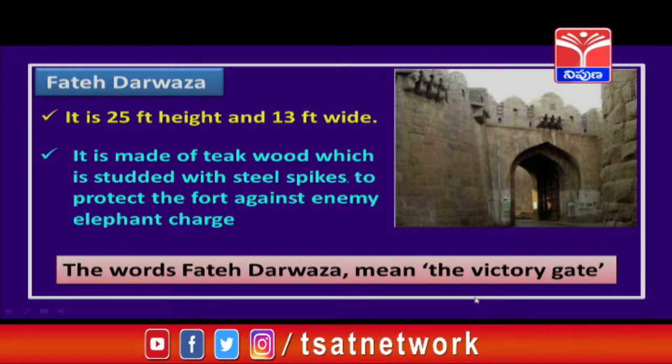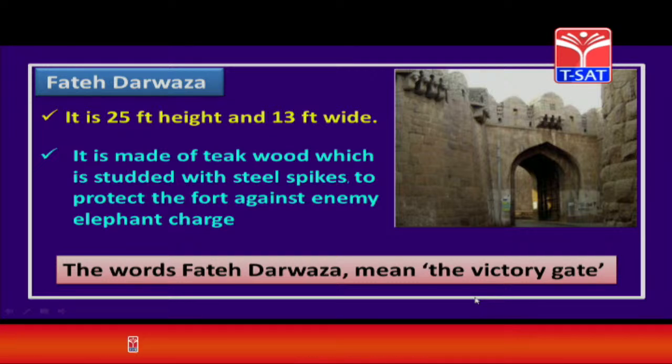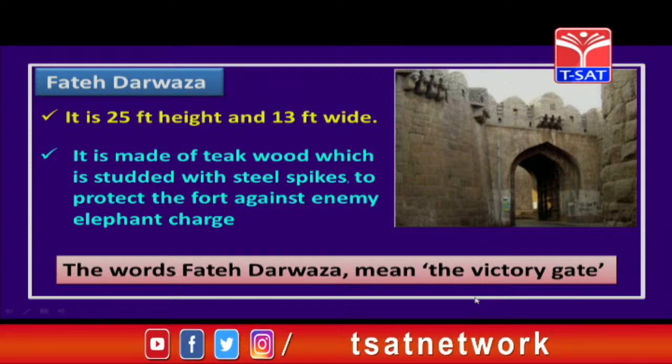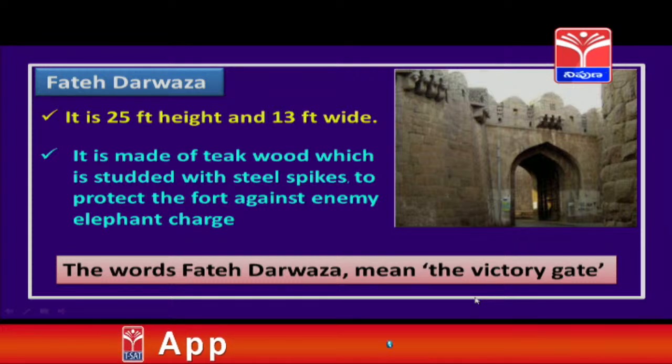That means, whenever the enemies attack the fort with the help of, say, elephants, the elephants can easily break this teak wood also, right, children? So, that is why they used to put steel spikes, so that even the elephants cannot break the gate. So, this is called the Fateh Darwaza. Got it, children? Now, let us see some more images.